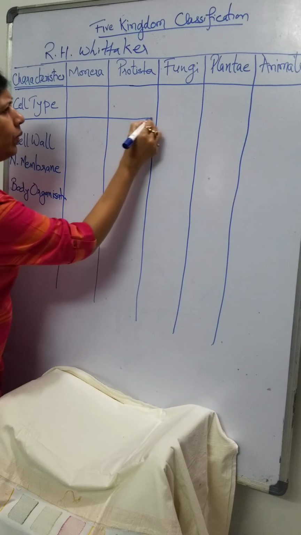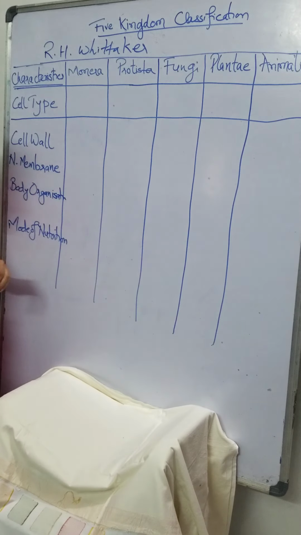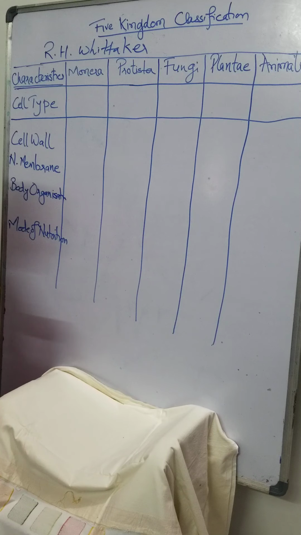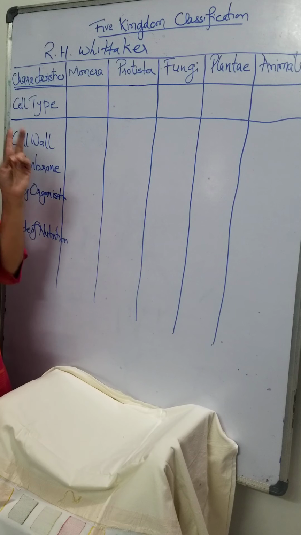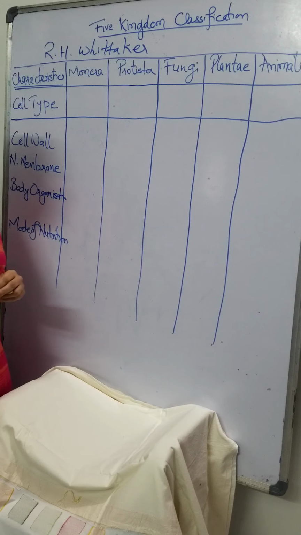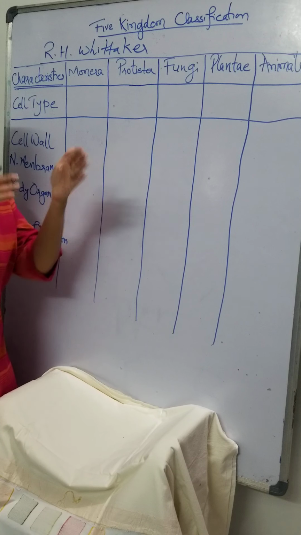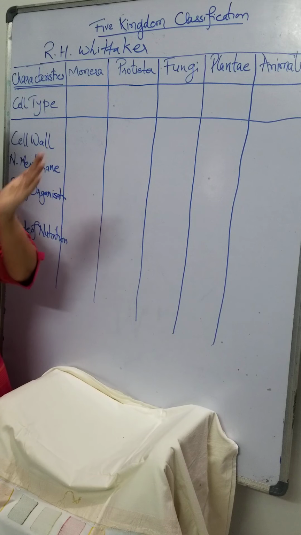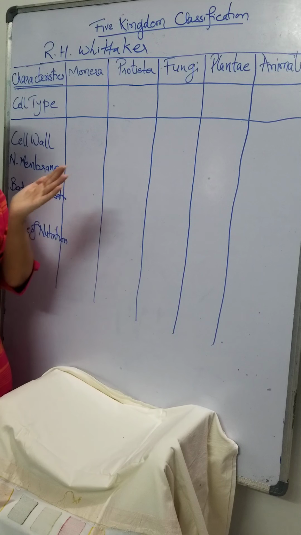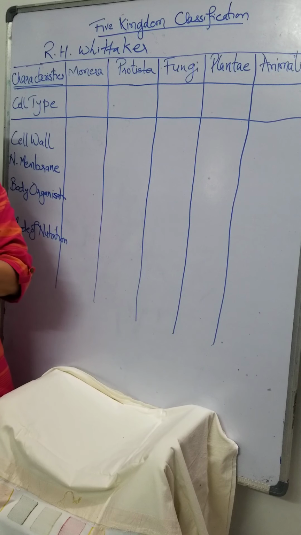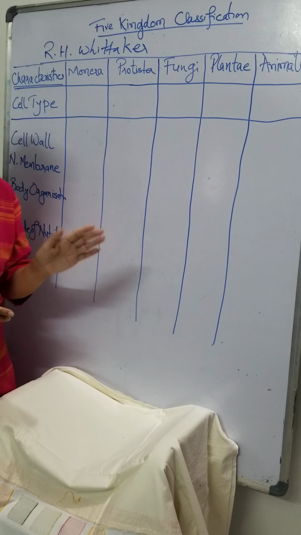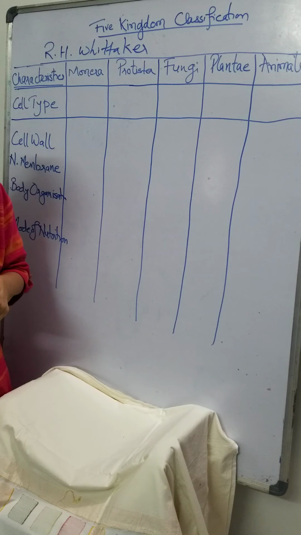Now what are the various cell types that we see? As we already have studied in earlier classes, probably in class 9, there are two types of cell. One is the prokaryotic and one is eukaryotic. So this prokaryotic cell, as the name suggests, pro is primitive, karyon means the nucleus. So the cell which has a primitive nucleus is known as a prokaryotic cell, which does not have a proper nucleus or membrane bound organelles.